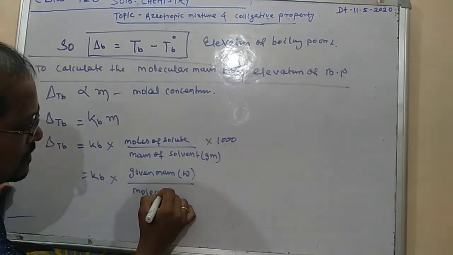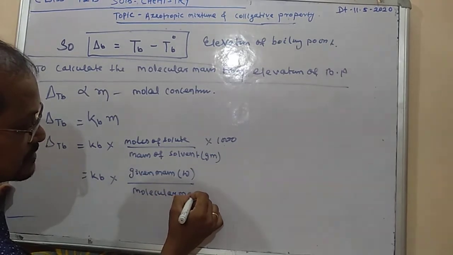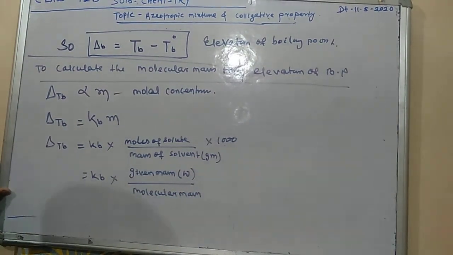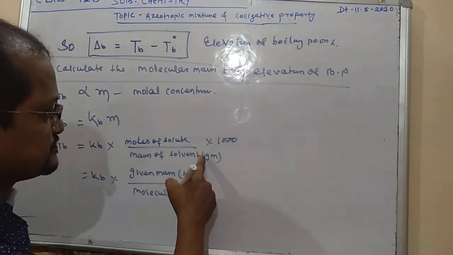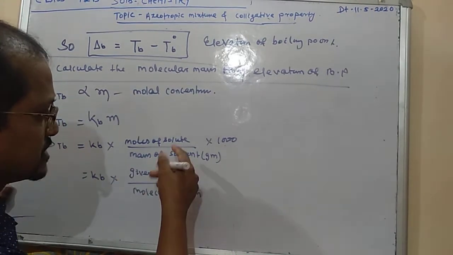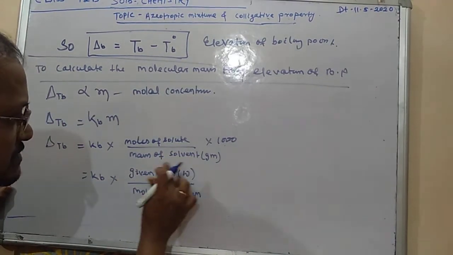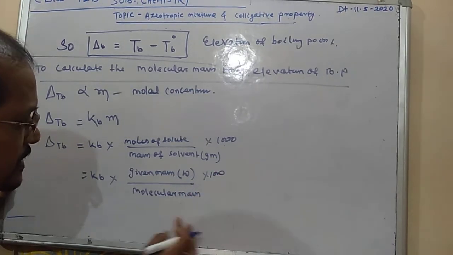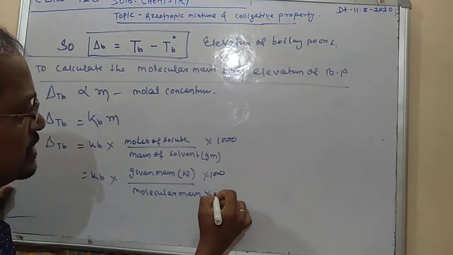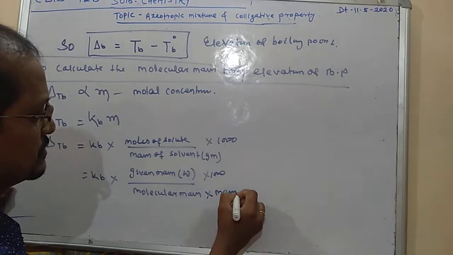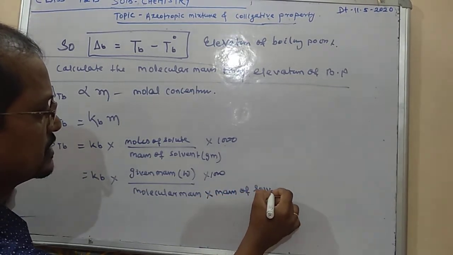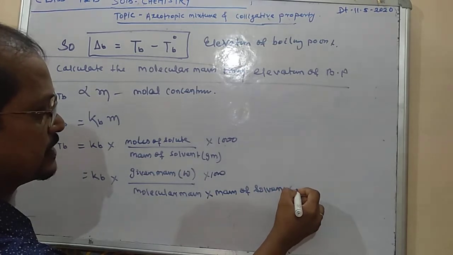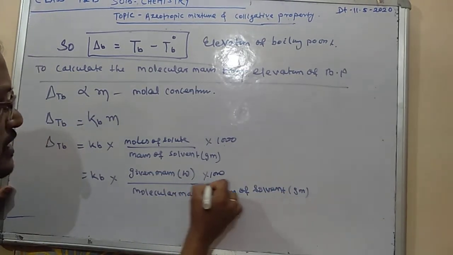Given mass by molecular mass. Here the mass of the solvent, if it is coming in gram, is divided by the mass of the solvent in gram into 1000. So what will happen? It will be multiplied in the denominator, that equals the mass of solvent in gram. Okay, this is the expression.